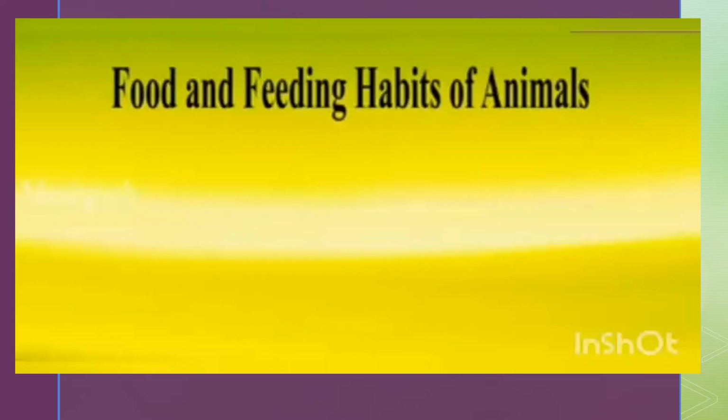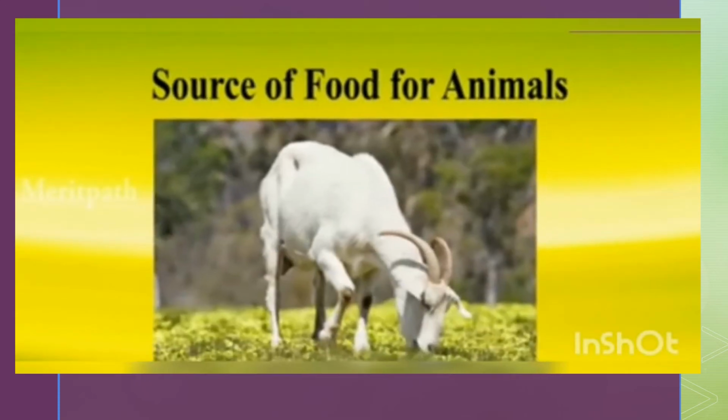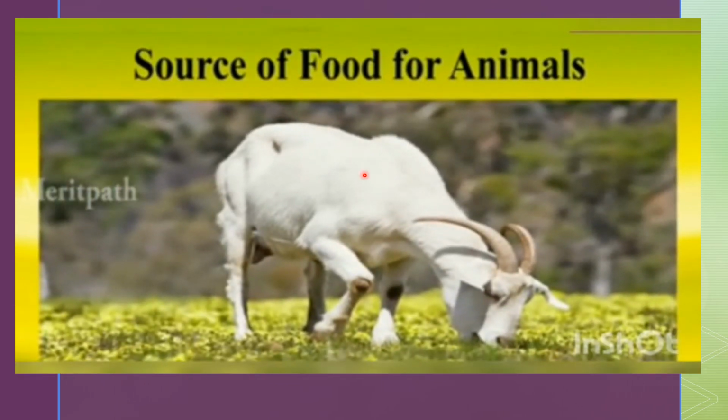I hope you have understood about the categories of animals. Now, let's learn about what animals eat. So, students, just like us, animals also need food to live and grow. Animals eat different kinds of food. Animals are classified according to their food habits. Let's study about food and feeding habits of animals. The sources of food for animals are plants and some other animals.